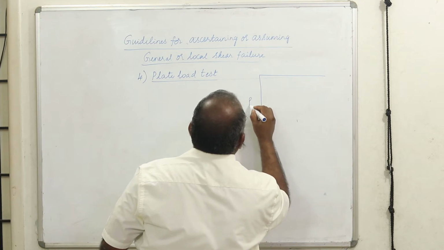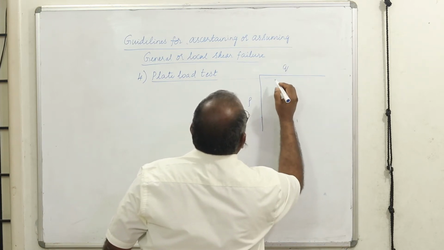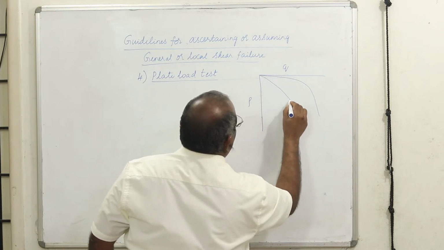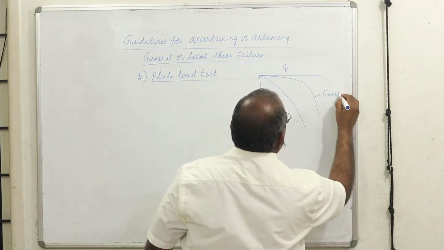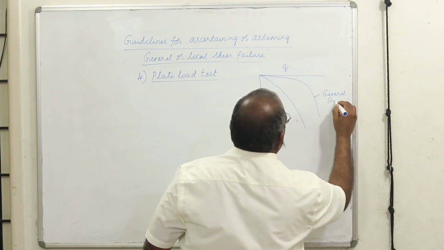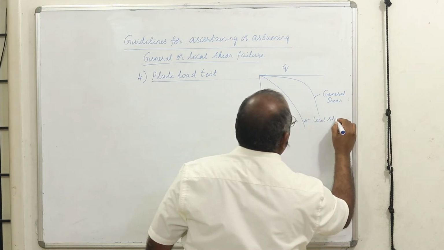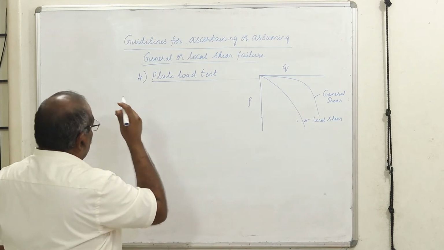This is the settlement and this is the intensity q. This is general shear failure. This is local shear. Therefore, I know based on the plate load test.